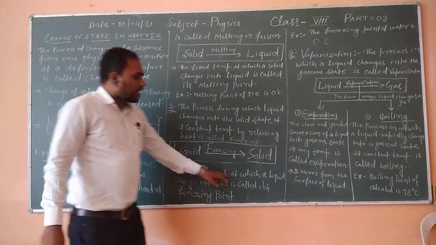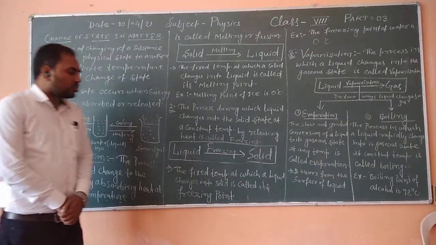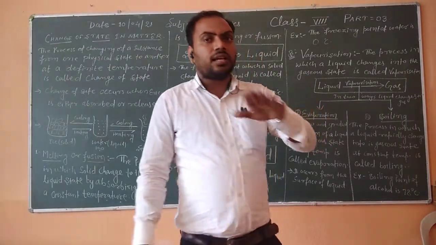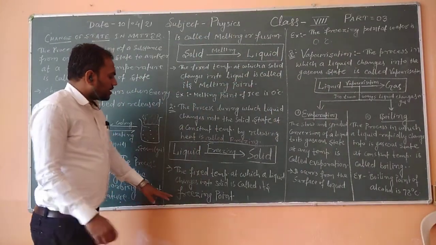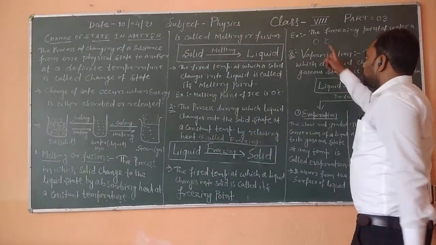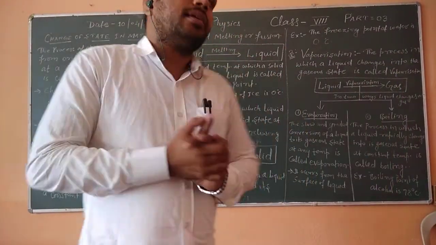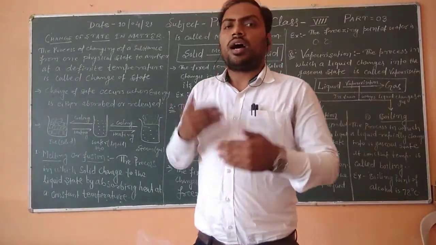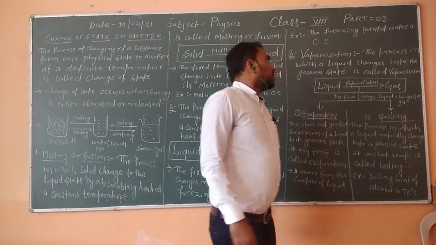The fixed temperature at which a liquid changes into solid is called its freezing point. The freezing point of water is 0 degrees Celsius. If you are cooling water and it starts becoming ice, it means its temperature is 0 degrees Celsius.